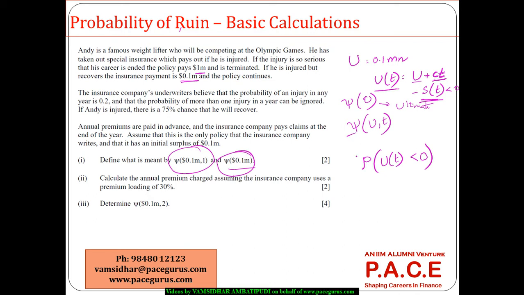Whereas when I am talking of psi(u, t), it means that, say, for t equal to 1, between the time period, this also means U(t) is less than 0. But here we are talking of t belonging only to the time period of 0 to 1. So between 0 and 1, what is the probability that the surplus is going to be negative? That's the major difference between these two aspects.